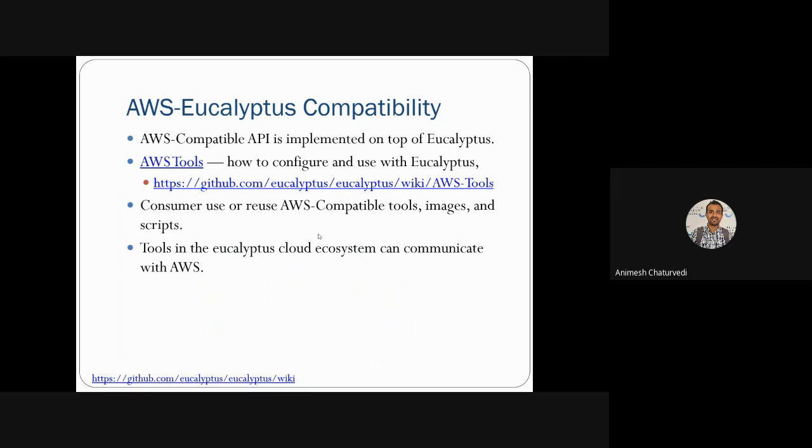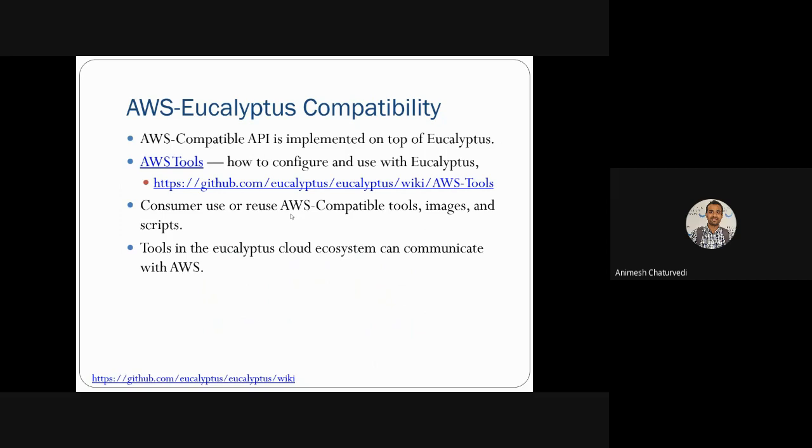So what you can do is use this AWS tool, making use of these APIs to connect with Amazon Web Services. So your locally developed infrastructure with the Eucalyptus cloud can be connected directly to AWS with this type of compatible API, and you can have a hybrid cloud.